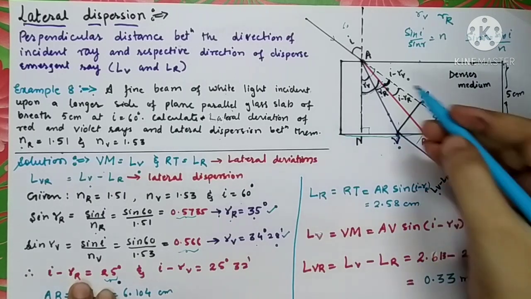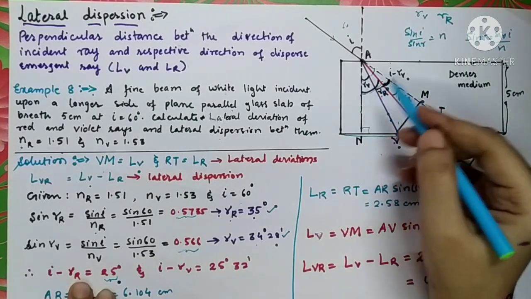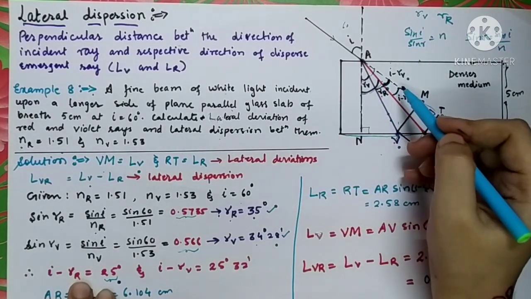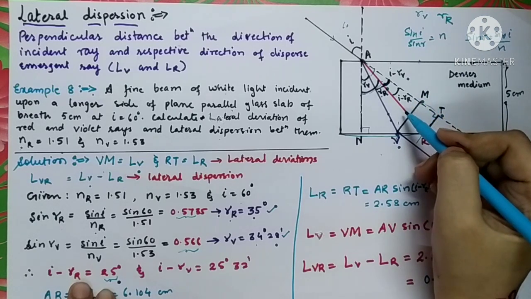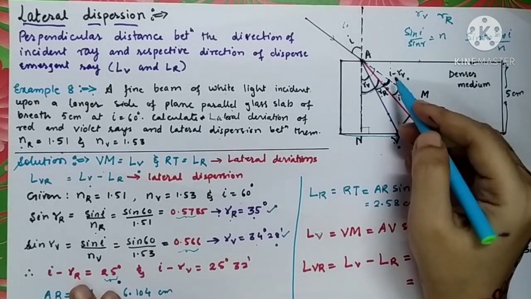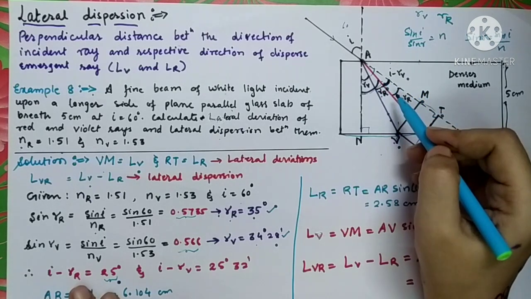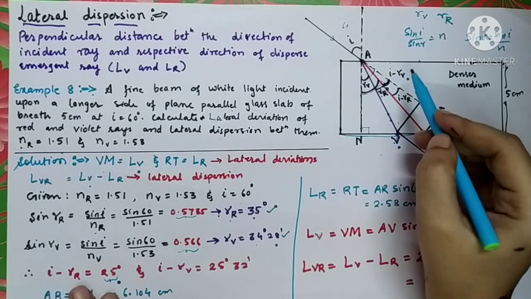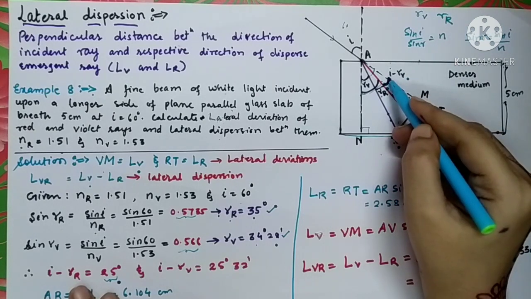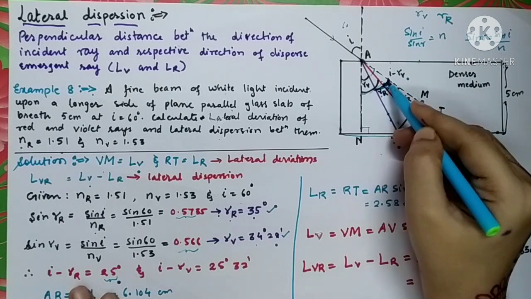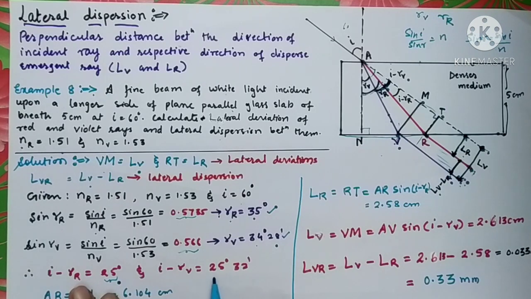Similarly, the angle of deviation for the violet color is I minus RV. How are you going to calculate it? I minus RV is 25 degree and 32 minutes.